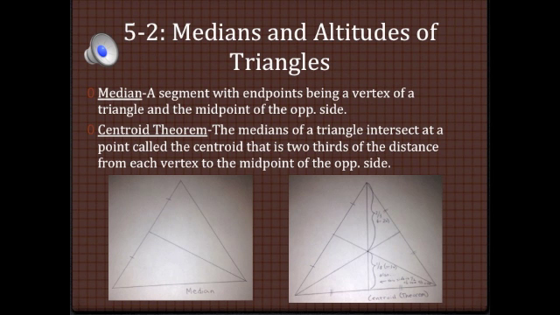A median is a segment with endpoints at a vertex of a triangle and at the midpoint of the opposite side. The point of concurrency for the median is the centroid. The centroid theorem states that the medians of a triangle intersect at a point called the centroid that is 2/3 of the distance from each vertex to the midpoint of the opposite side. This means that in a median, from the side to the centroid is 1/3, and from the centroid to the vertex is 2/3 of the whole line. You can also state this as from the side to the centroid being half of from the centroid to the vertex.